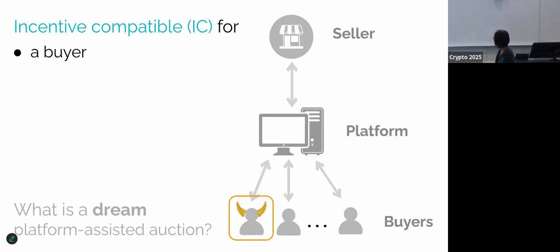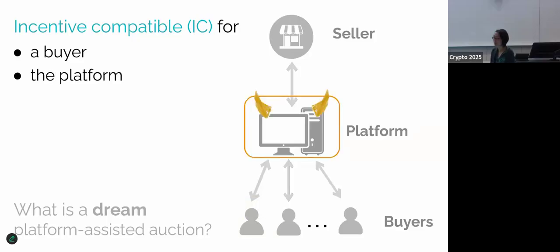In particular, we want IC to hold for an individual buyer, and this is a classical property, and this is also what we ask for even in classical auctions. But here, because the platform is not trusted, we ask for more. Like for instance, we also ask IC for the platform. In other words, we want to make sure that the platform's best strategy is to honestly implement the auction's rules.